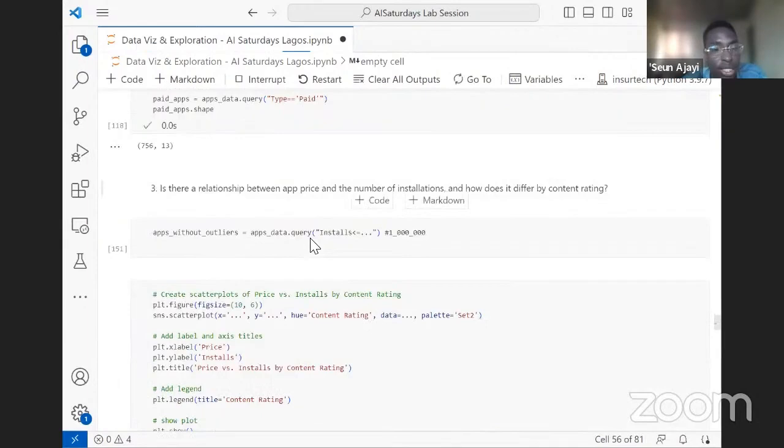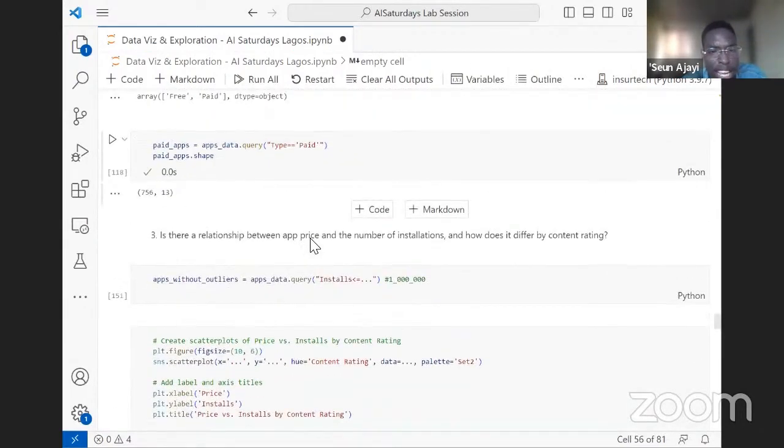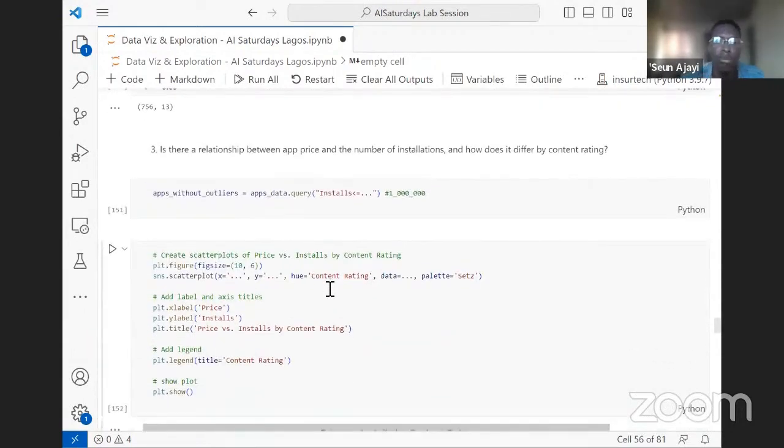So having done that, let's try answering another question. The question I want to ask now is, is there a relationship between maybe the price of the app and the number of installations? Are people installing free apps more, or when the app is expensive, does it have low installations? This is the question we are trying to answer.